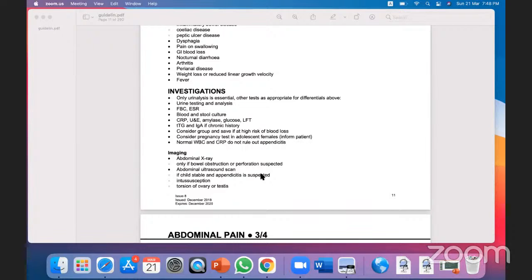So do the urine test first, then from smaller to higher we will do full blood count, ESR, to rule out the infectious cause like ulcerative colitis, Crohn's disease, then blood culture, stool culture, then CRP, serum amylase, lipase for acute pancreatitis, TTG IgA for history of celiac disease. Then if there is a blood loss, okay, then do the blood grouping for future blood transfusion, and consider a pregnancy test. This is very important.